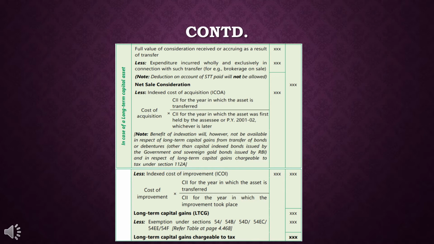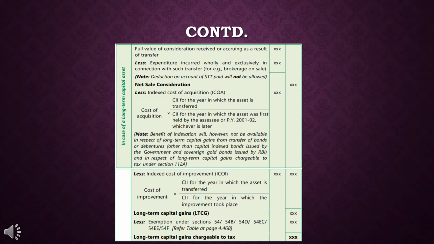From that, you have to deduct the indexed cost of acquisition. Students, as you can see here, first of all we have to calculate the indexed cost of acquisition, whereas in short term we just deduct the cost of acquisition. So here we are computing the indexed cost of acquisition. How will we calculate it?